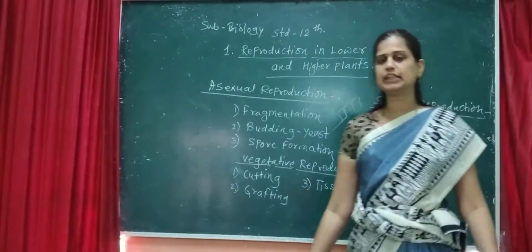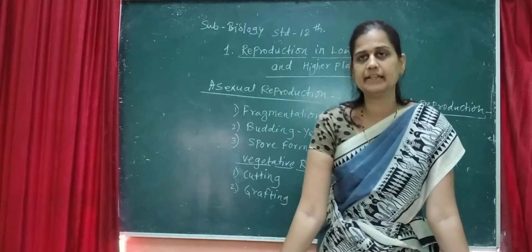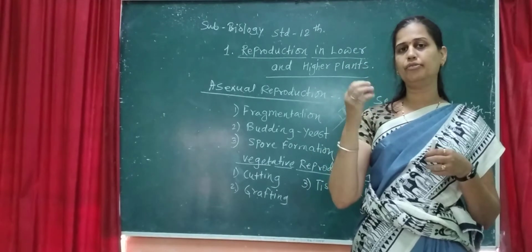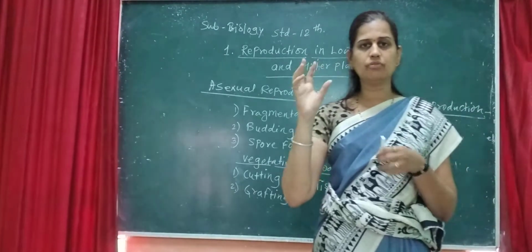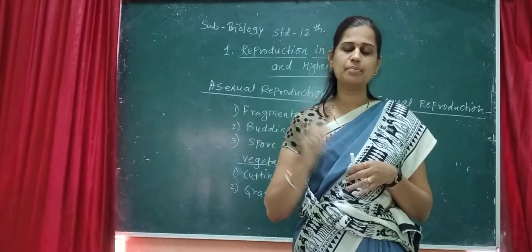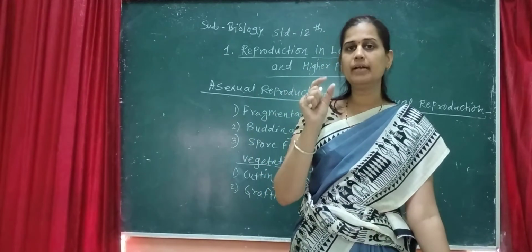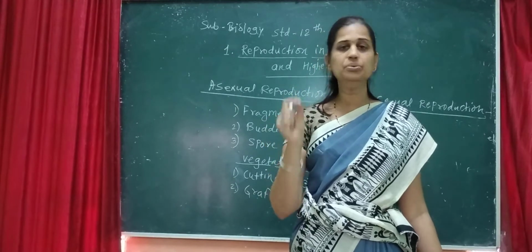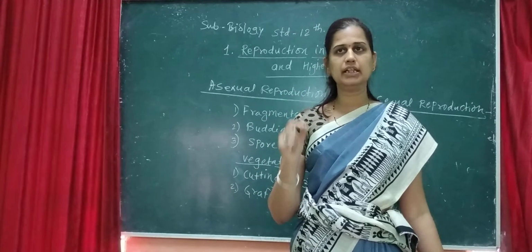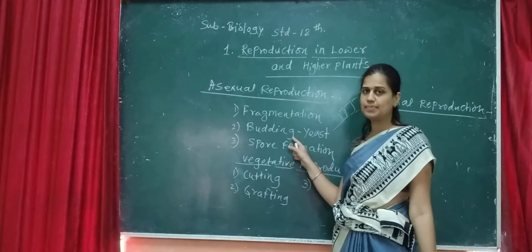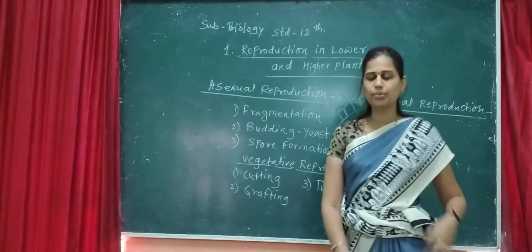Yeast is the best example of the budding process. Many buds are formed on a young or parent cell. After that the bud matures and develops into a new bud, and that new bud is a new individual. Yeast, the unicellular organism, reproduces with the help of the budding process.